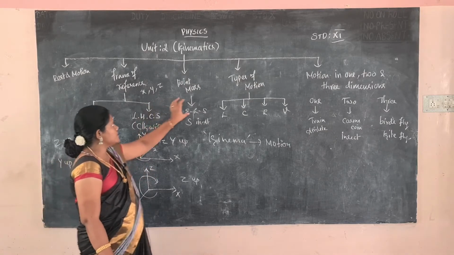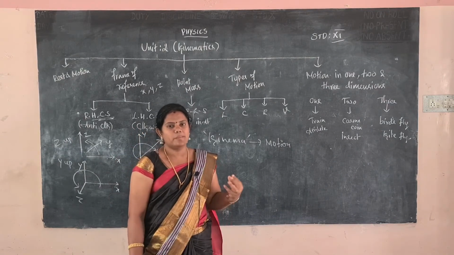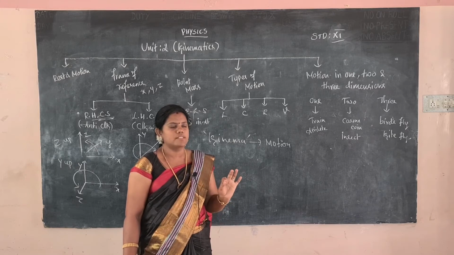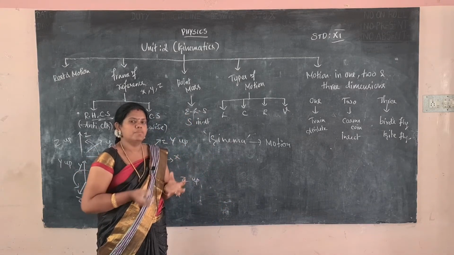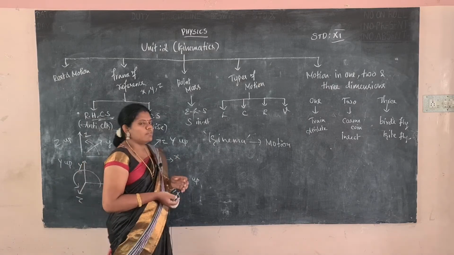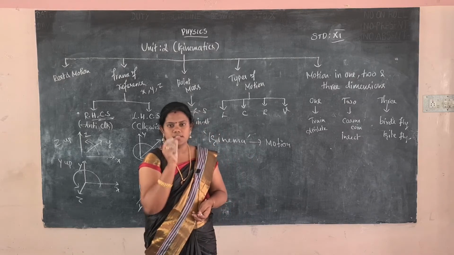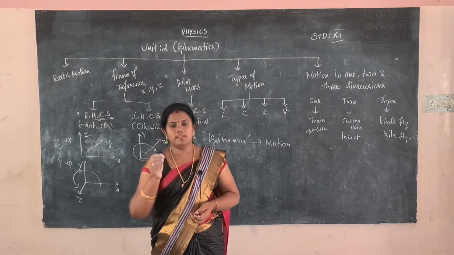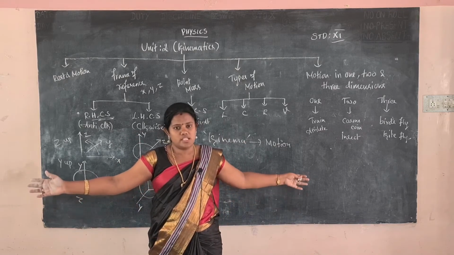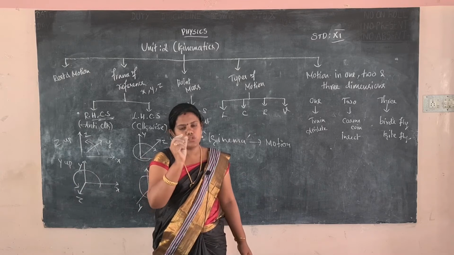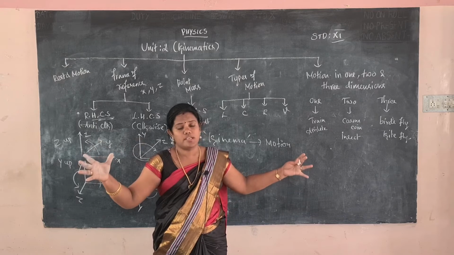Then the third one is point mass. What is point mass? The total mass of a body is considered at a single point, that is called point mass. I will give an example. You throw a stone in the atmosphere. The stone has a little bit of mass. The atmosphere is huge in size compared to the little mass of the stone. So the stone is considered a point mass compared to the huge size of the atmosphere.